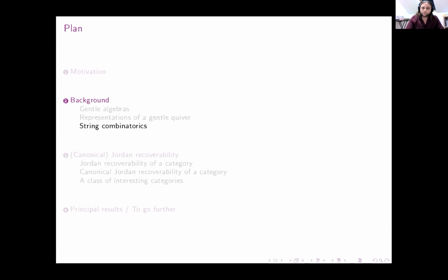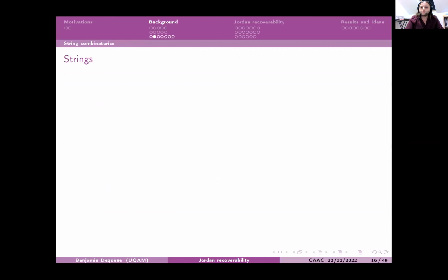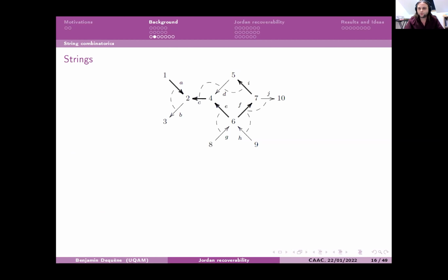Then I will talk about string combinatorics. String combinatorics is a tool that allows us to describe all the indecomposable representations that we have for a gentle algebra. A string first is some sort of walk in the quiver. You can follow arrows in the reversed orientation.